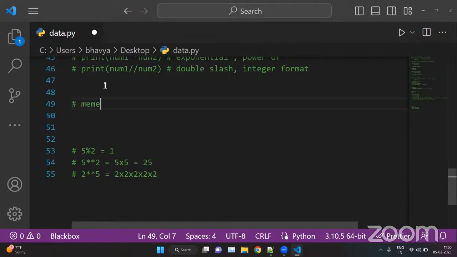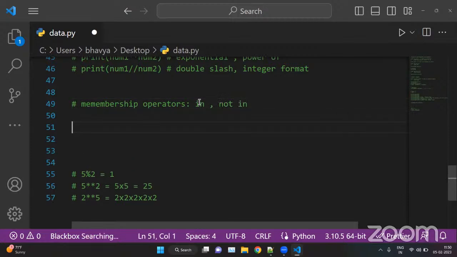Now we have membership operators. Inside membership operators, we have in, we have not in. Okay. Means here we are checking whether a particular element is a member of that particular data type or not.